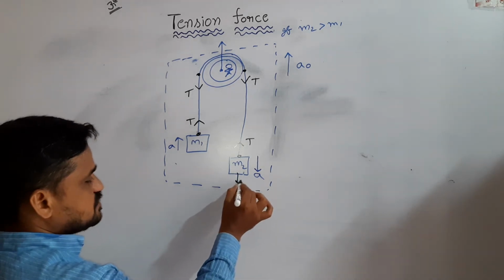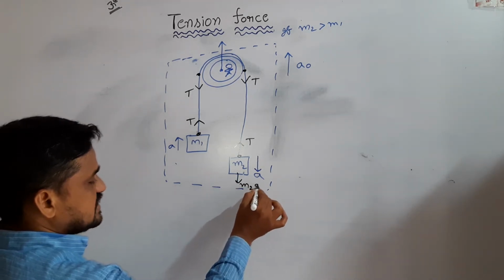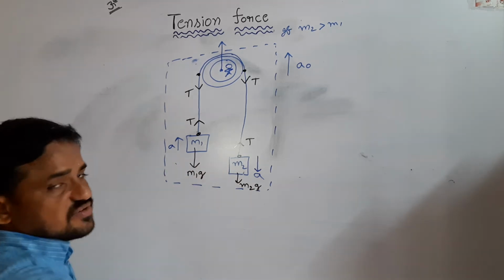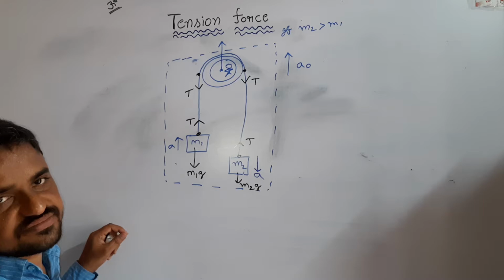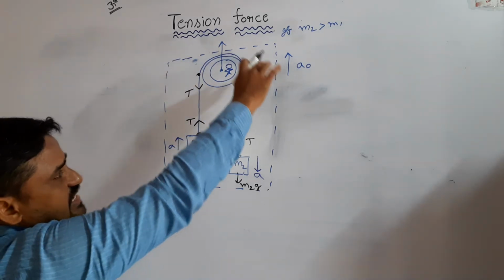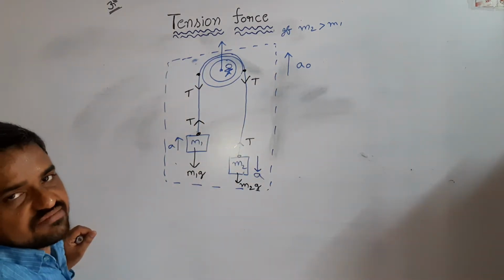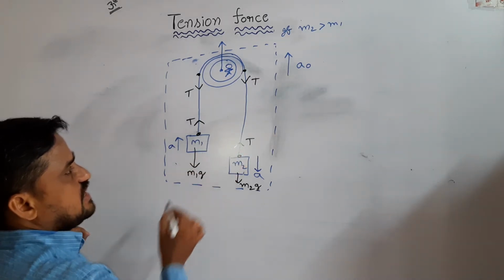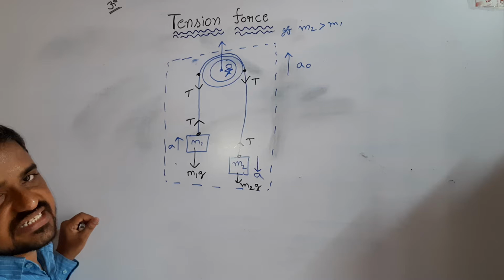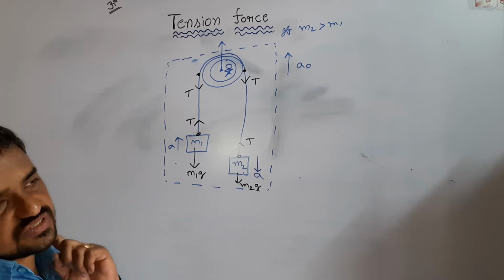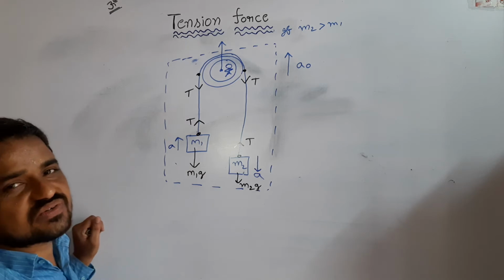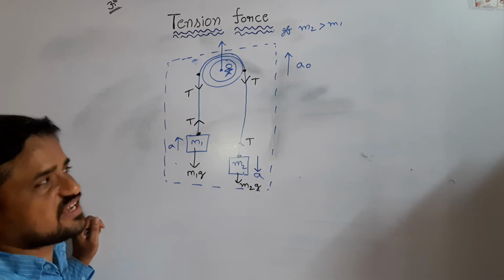So this body experiences gravitational force m2g. This body also experiences gravitational force m1g. Here, this is a non-inertial frame. We know already, in a non-inertial frame, every particle experiences some non-real force acting in a direction opposite to the motion of the frame.